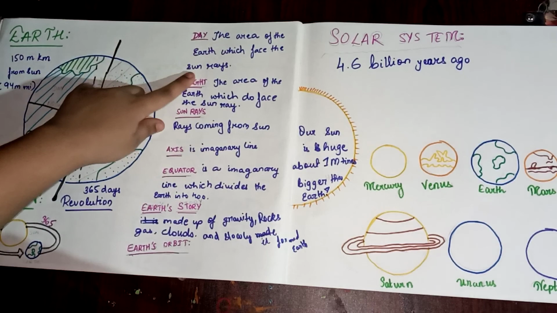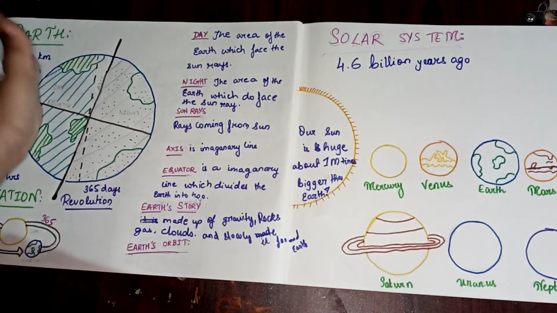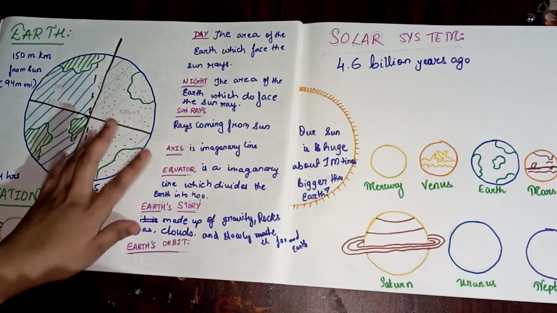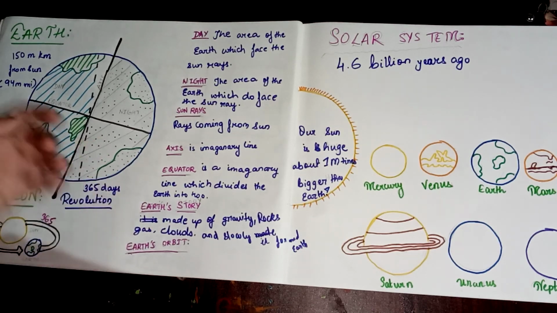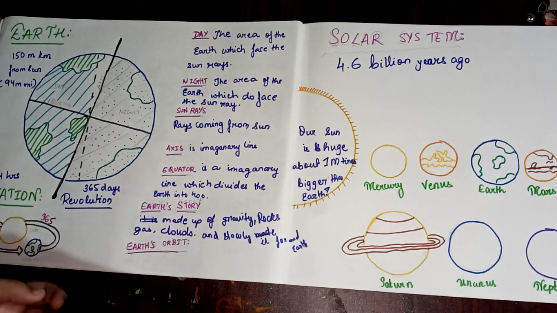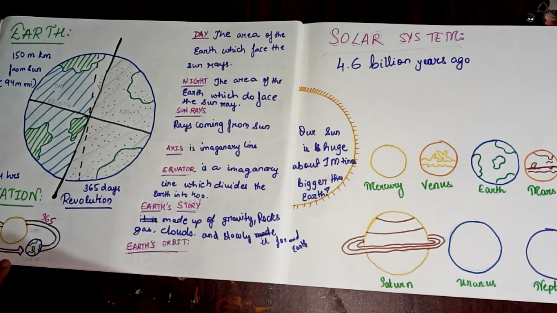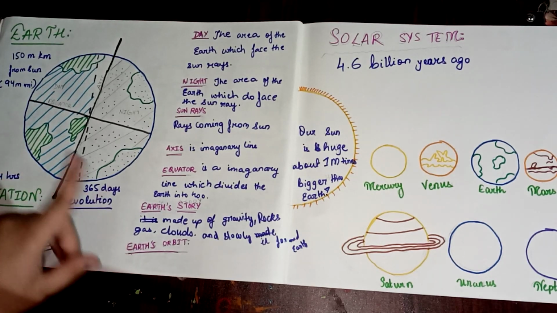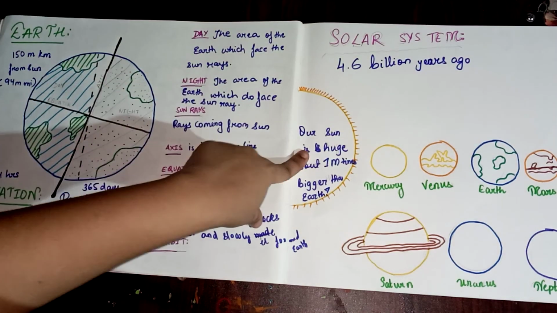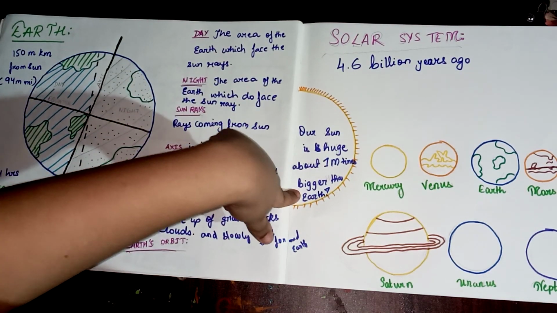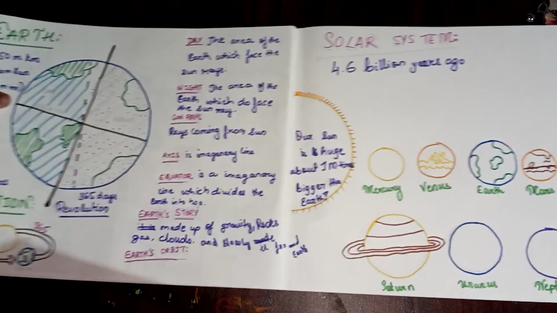Now daytime and night, what does it mean? Sun rays, axis, equator, Earth's story, gravitational pulls, rocks, then clouds and all. Now Earth's orbit, as we know, is the imaginary line in which Earth revolves around the sun. Now the solar system: our solar system is a family for Earth and other planets.